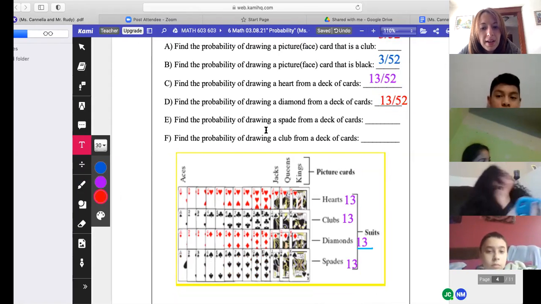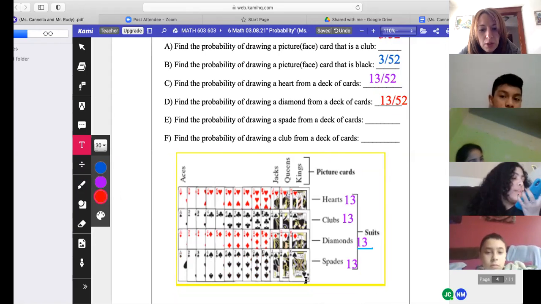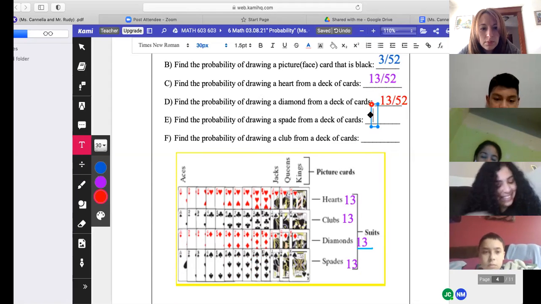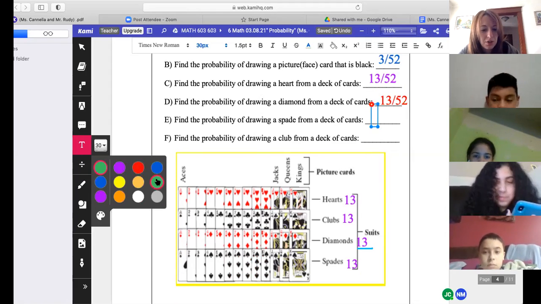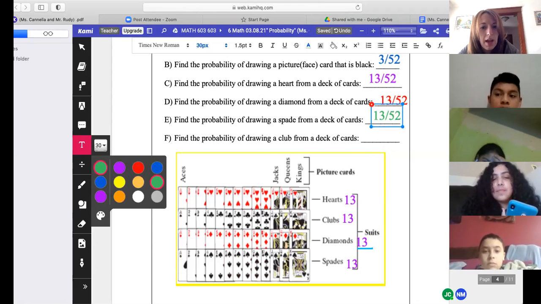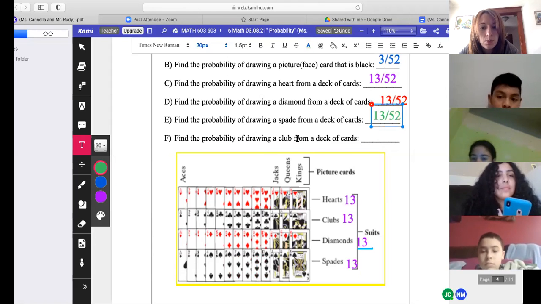Drawing a spade would be the one that's not the clover. So look at the bottom. How many spades are in the deck of cards? 13. Pretty much every suit has 13 cards. You guys starting to see that? And then what's the probability of getting a club? Which are the clovers?